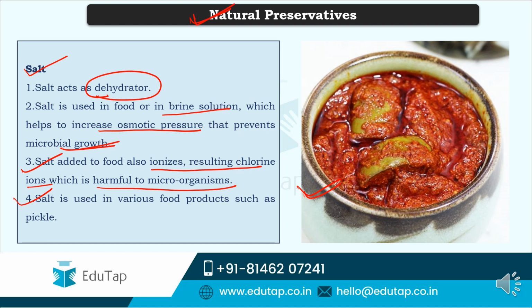The Indian pickles also, when at home, when our parents or grandmothers prepare that pickle, they see that more oil and salt is added to that. The scientific reason behind that is all this which we have discussed, increasing the osmotic pressure, which prevents microbial growth. At the same time, salt is nothing but sodium chloride, and the chlorine ions are very harmful to the microorganisms, as well as they preserve the freshness of that product. So this is about salt.